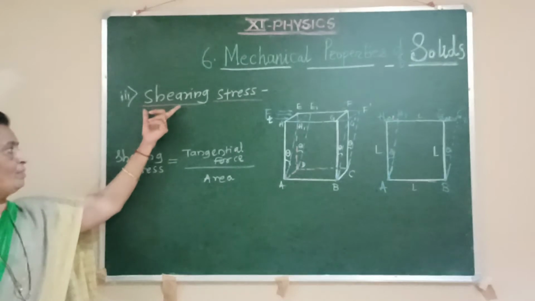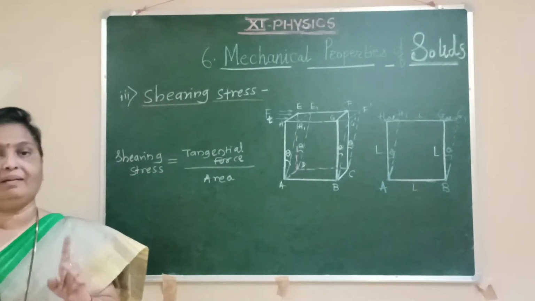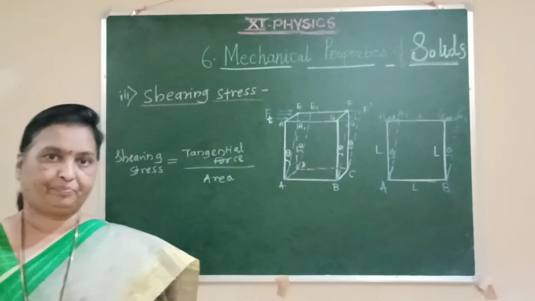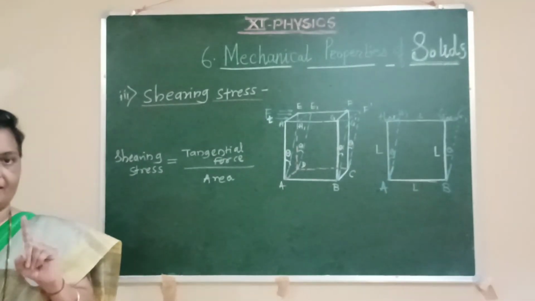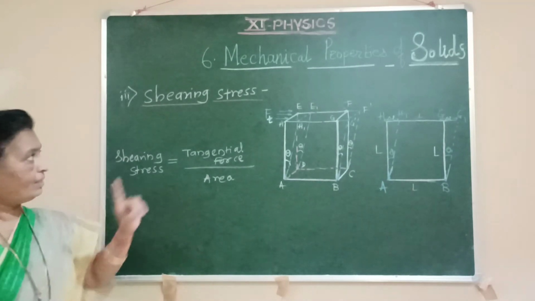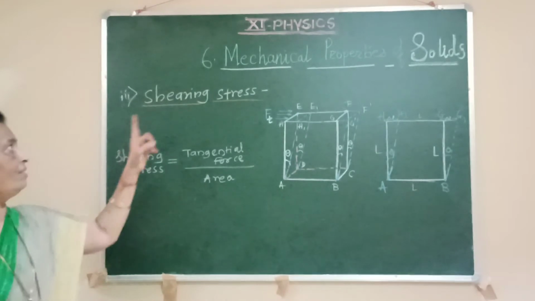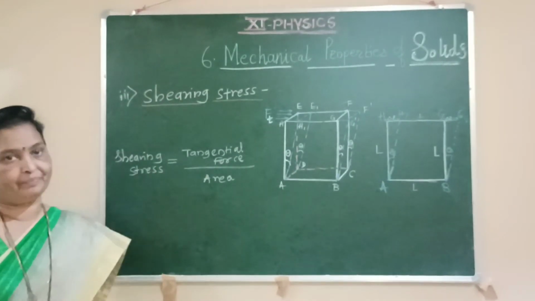The third type of stress is the shearing stress, which is related to the change in shape of the body. So when deforming forces are applied to the body and the shape of the body changes, the corresponding stress is called a shearing stress.